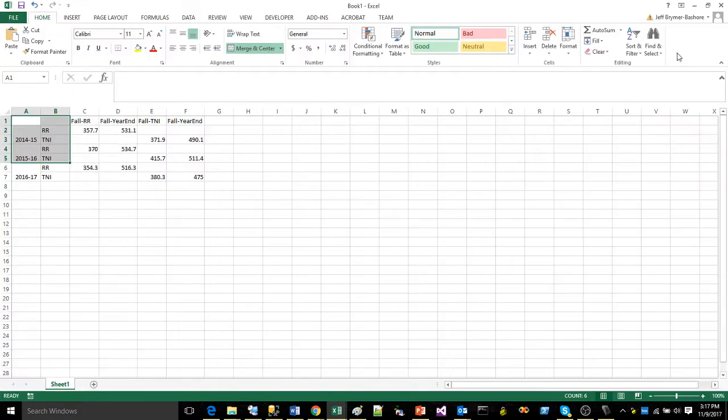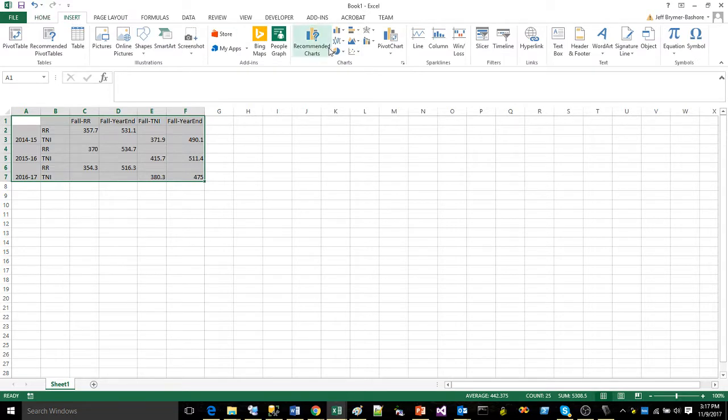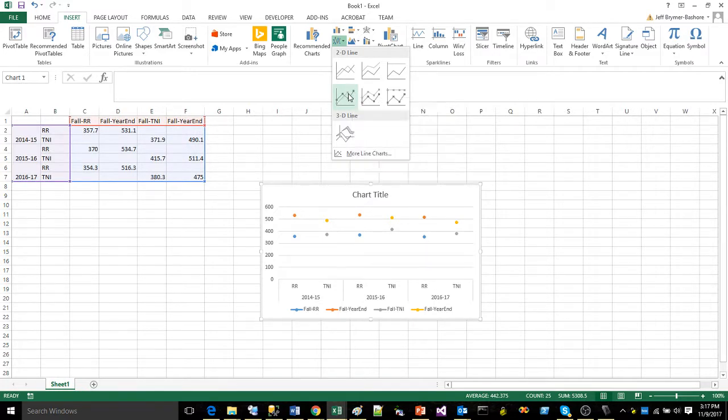Now I'm going to bring this up to a full screen. And as with all charts, we are going to first highlight the data we are going to use. So I've highlighted all my data. I'm going to come over to our Insert tab, and I'm going to come over to our line chart options. And ladies and gentlemen, I am going to select this line chart that says the title of Line with Markers. Okay, so I'm going to click on that.